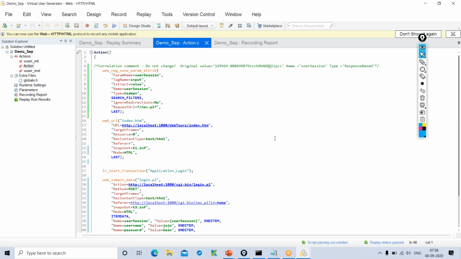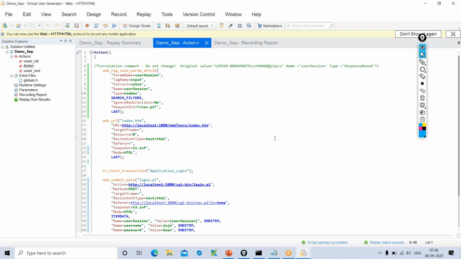Hardly, when we record the entire functionality, we make some minor changes, some 5 to 10% code changes we have to do. We can do it by learning some C language basics. We will cover that C language basics as well as part of this course. So record the script once, tweak the script, make some minor changes. You can run it a number of times. You can calculate the response time of whatever functionality you want to test for.